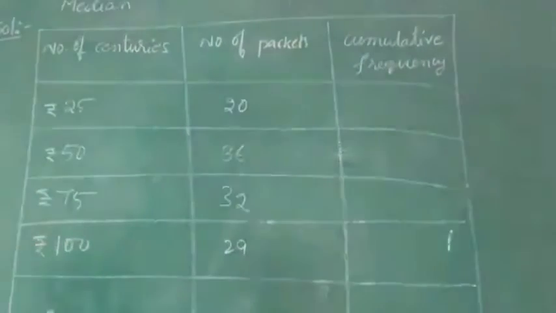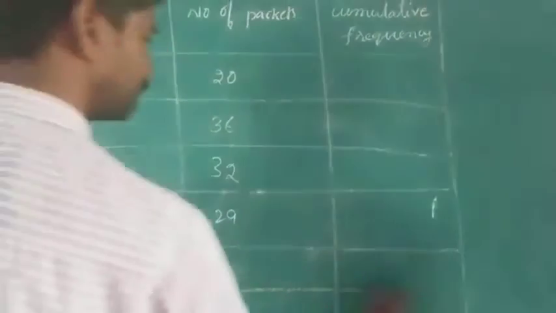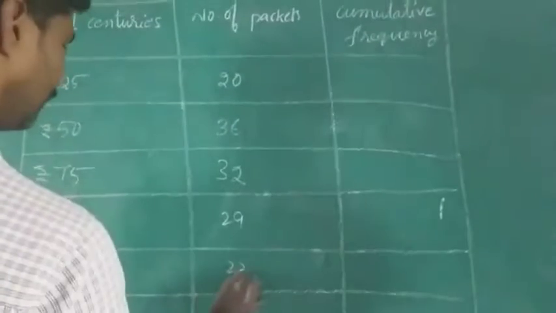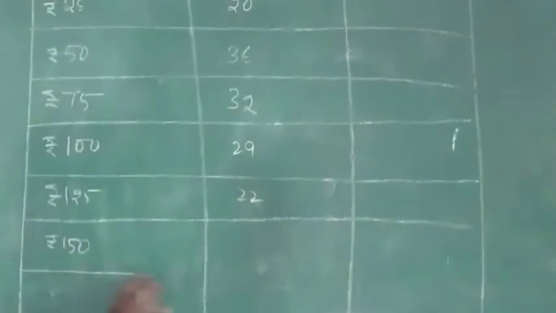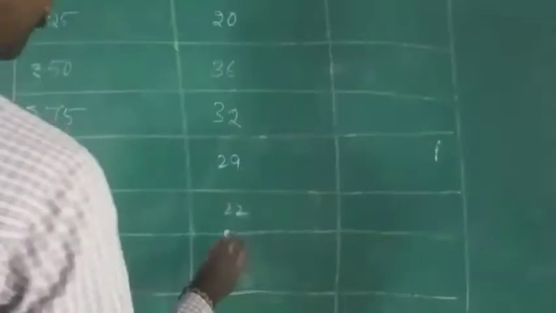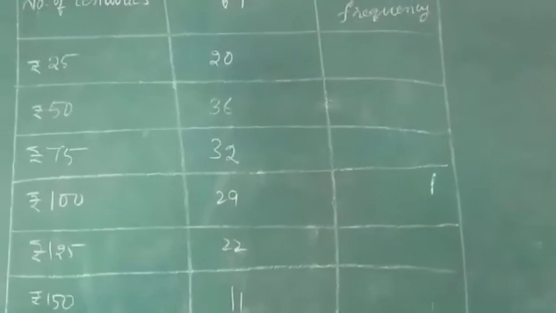The next one, 125 rupees packets: 22. 150 rupees packets: 11. So how will we do the cumulative frequency?